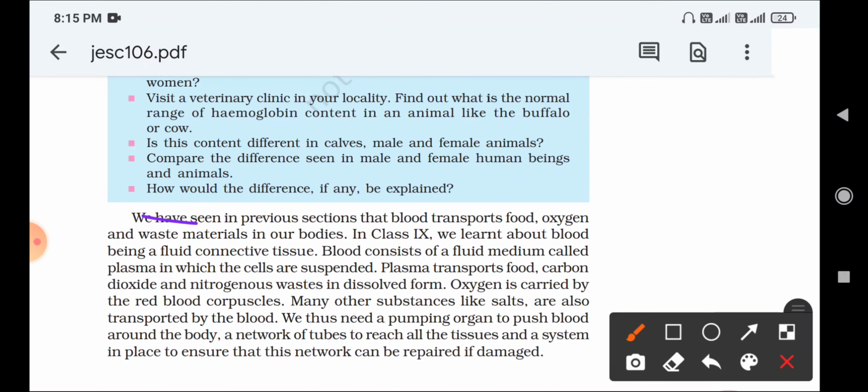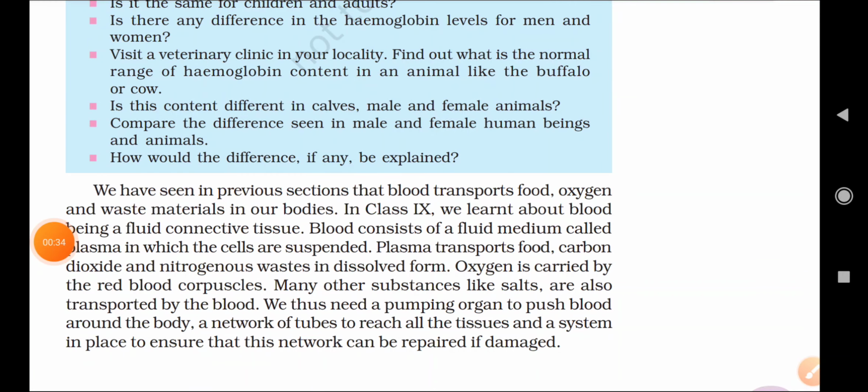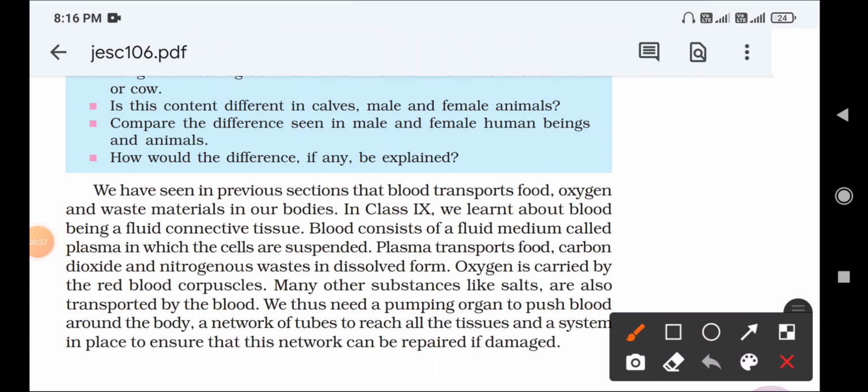So we have seen in previous sections that blood transports food, oxygen and waste materials in our bodies. So our question comes here, what is the function of blood? We can write: blood transports food, oxygen and waste materials in our body. This is the function of blood. If you are asked what is the function of blood, you can write that blood transports food, oxygen and waste materials in our bodies.